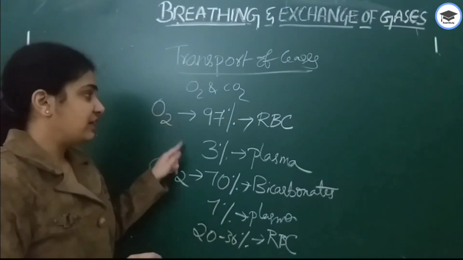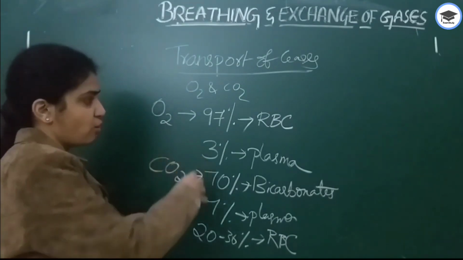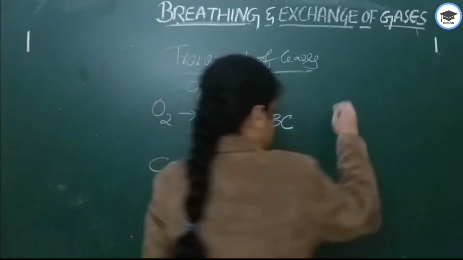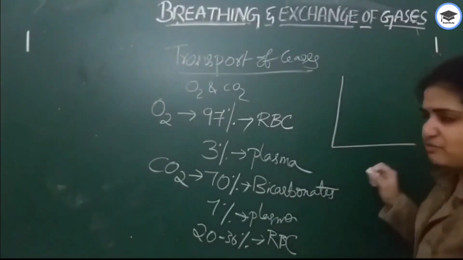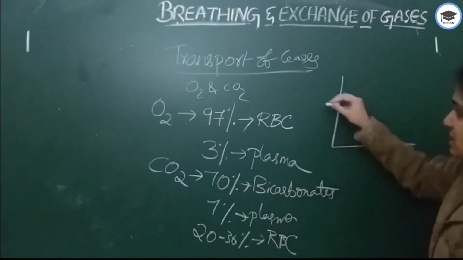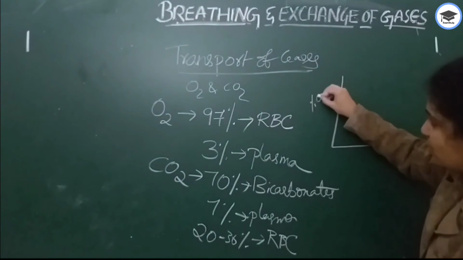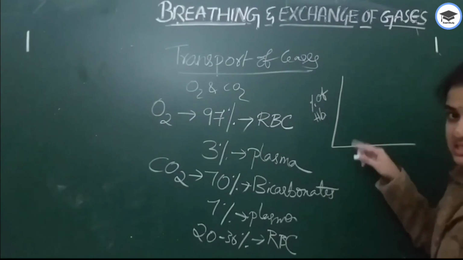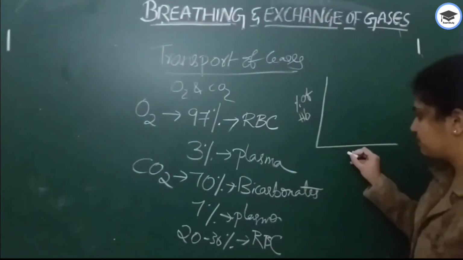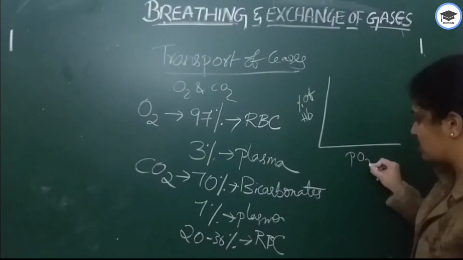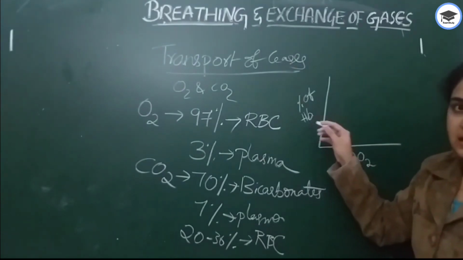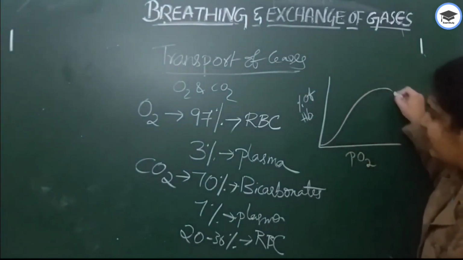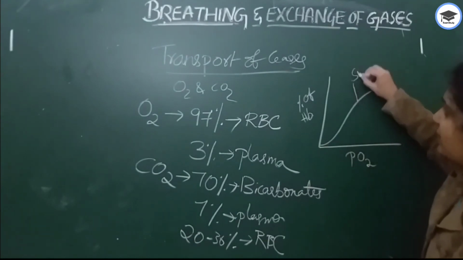Next, we'll deal in detail how this oxygen transportation takes place. In this oxygen transportation, this question will be frequently asked in NEET. See, this is percentage saturation of hemoglobin, this curve, and this is partial pressure of oxygen. Here there is a sigmoid curve. We say it as sigmoid curve.